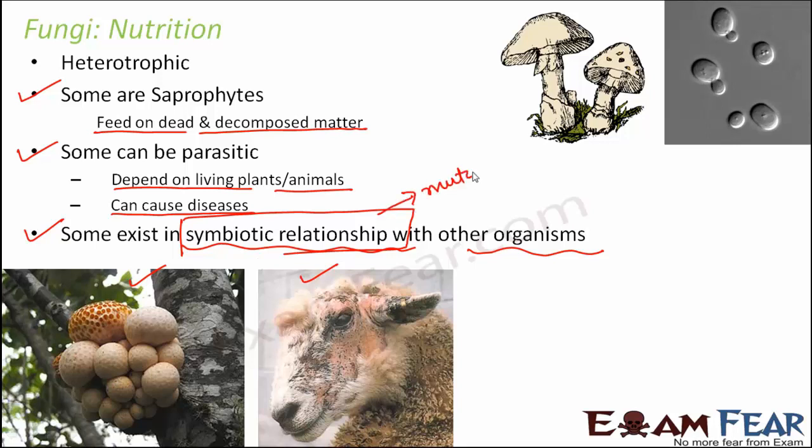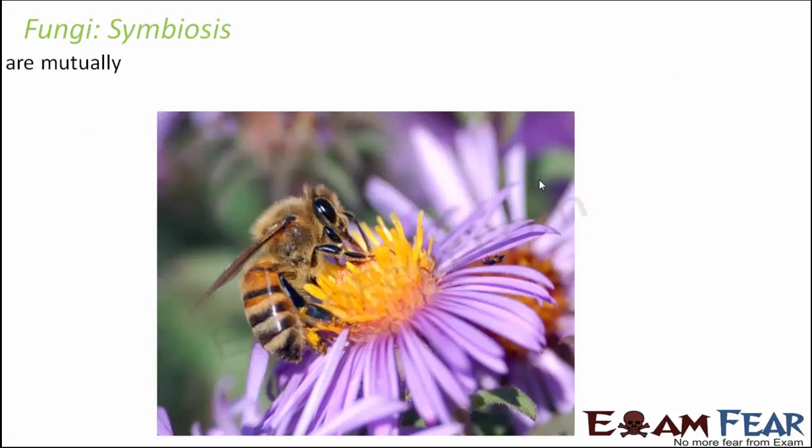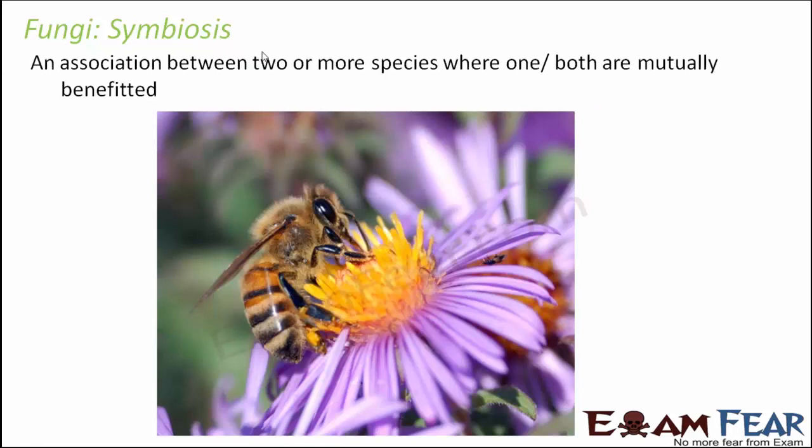So this is a mutual benefit relationship, and symbiosis is a very common type of relationship which is seen in case of fungi. Talk a little more about symbiosis. So it is an association between two or more species where one or both are mutually benefited. Now it is not necessary that symbiosis happens only in case of fungi. Now fungi also exhibit symbiotic relationship, but there are other organisms which also show symbiotic relationship.